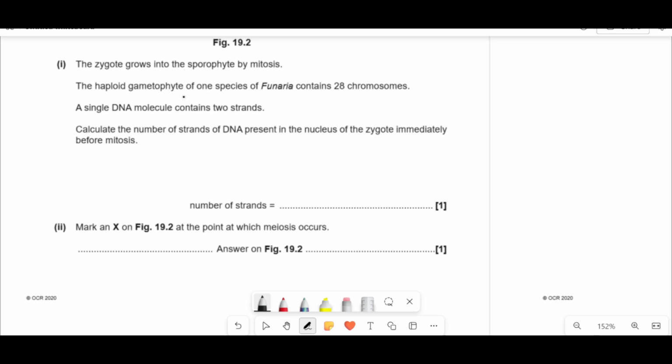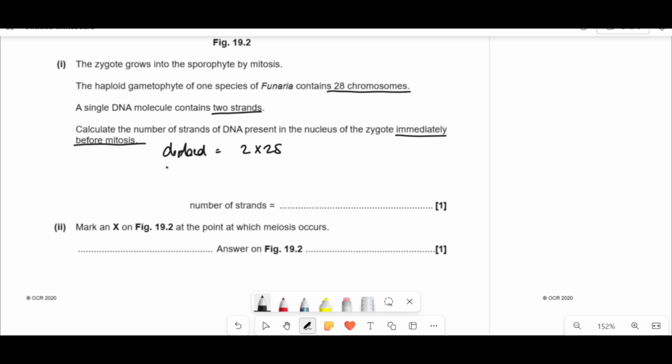The haploid gametophyte of one species contains 28 chromosomes. A single DNA molecule has 2 strands. Calculate the number of strands present in the nucleus immediately before mitosis. So there's a multiple step thing going on here. What we've got is 28 chromosomes, but this is a haploid thing. So a diploid one that's chilling is going to actually be 2 times 28.